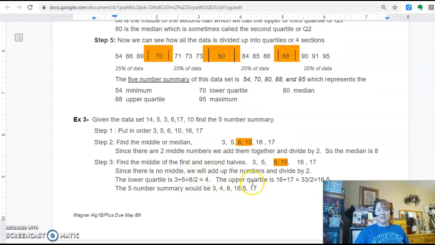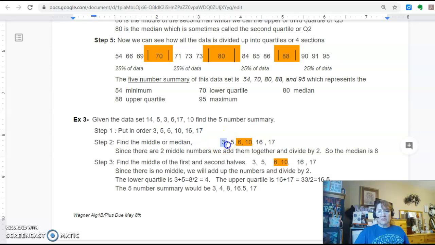Okay, so then we do another set of numbers. So here's another set of numbers right here, and they want to know the 5 number summary. So the first thing we do is we put them in order. After we put them in order, then we say, okay, I'm going to start crossing things off.